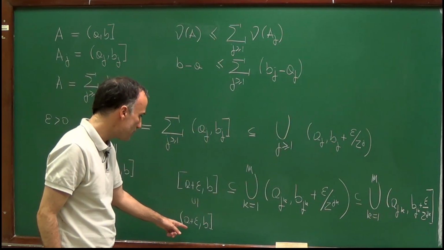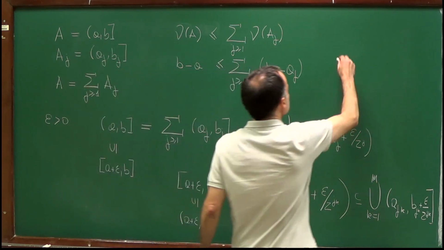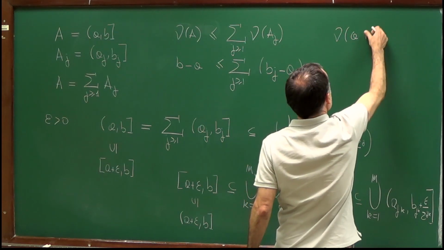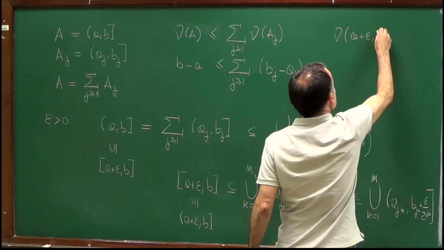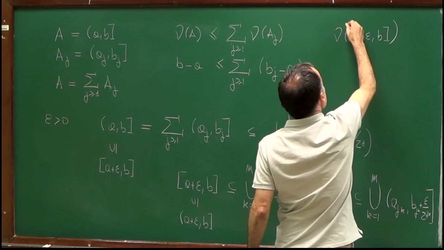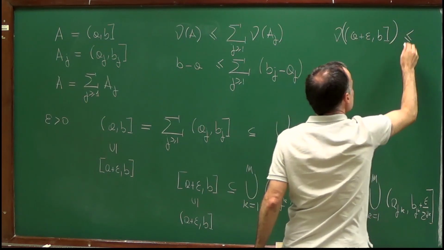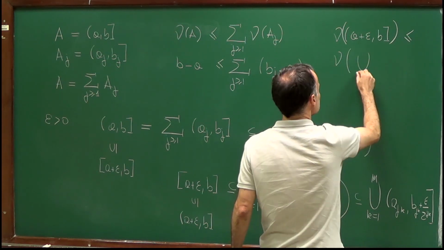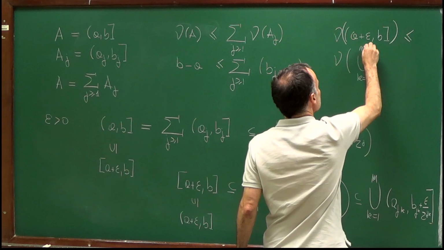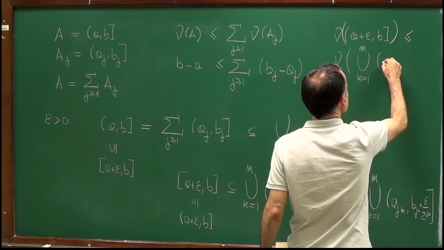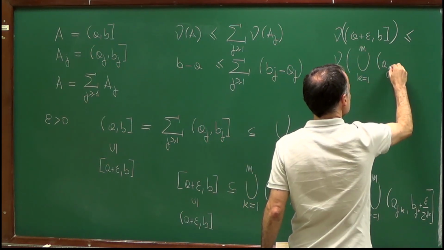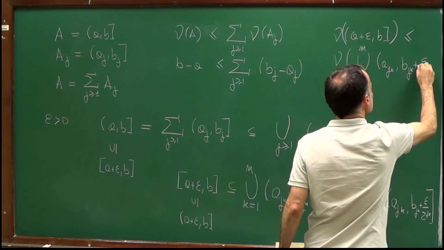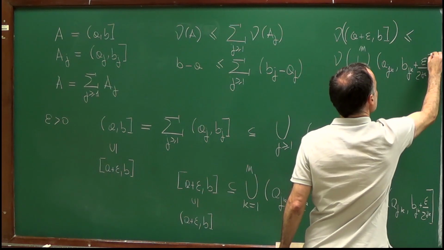Therefore, I can use monotonicity to say that nu of (a plus epsilon, b] is less or equal than nu of the union, k from 1 to m, of (a_jk, b_jk plus epsilon over 2 to the power jk].